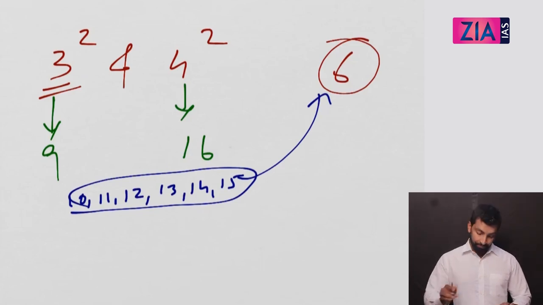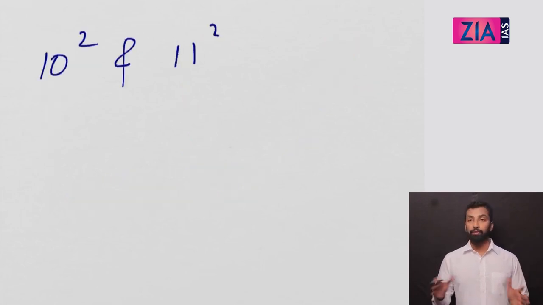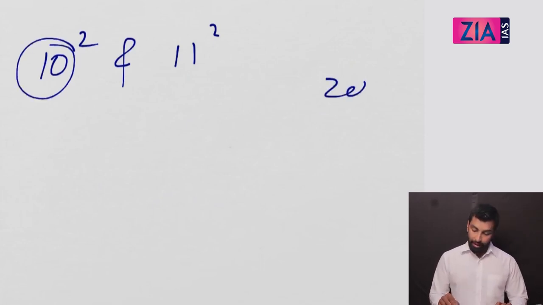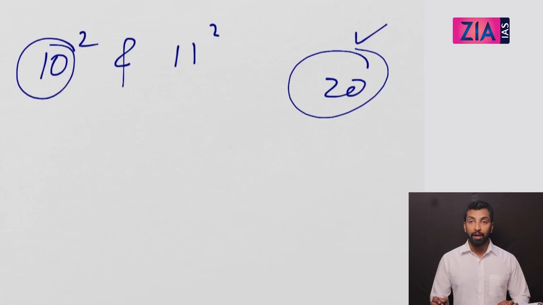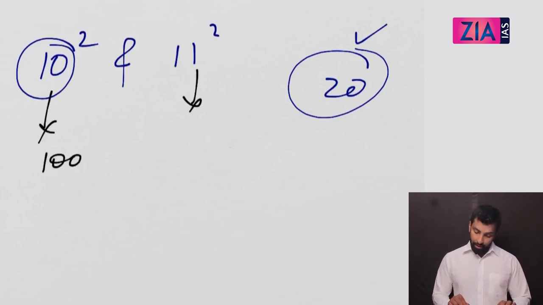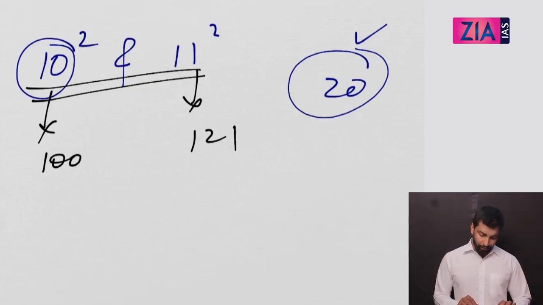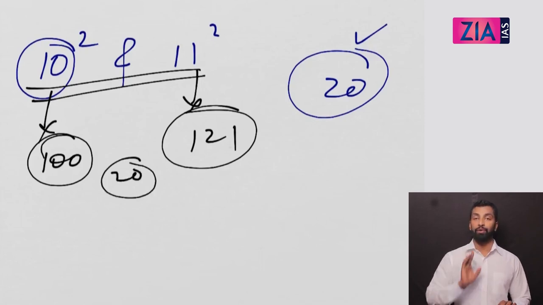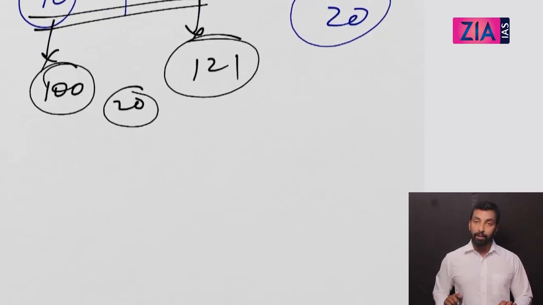How are you getting this? Just take 2 times this 3. So if I ask you between 10 square and 11 square, how many numbers are there? Just take twice of this. So 20 is your answer. Now why 20? Because 10 square is 100 and 11 square is 121. Since these are smaller numbers, you can find the squares and write that 20 numbers are there between 100 and 121.